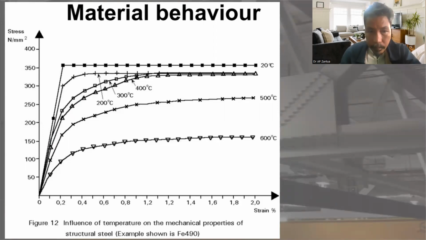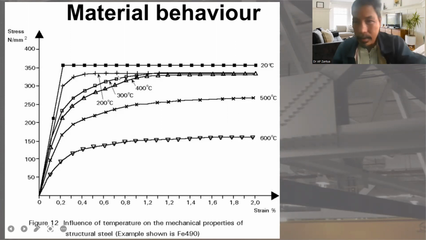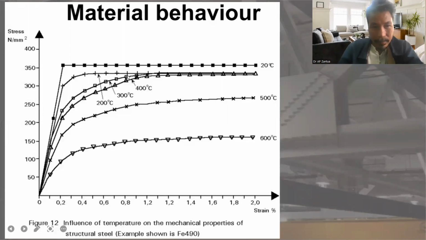However, take note, if you increase the temperature of the steel, 200 degrees Celsius, there is a noticeable decrease in property, meaning in the stress capacity, strain capacity. 300, there is another noticeable loss in strain capacity. 400, another noticeable loss. 500, that is too much.